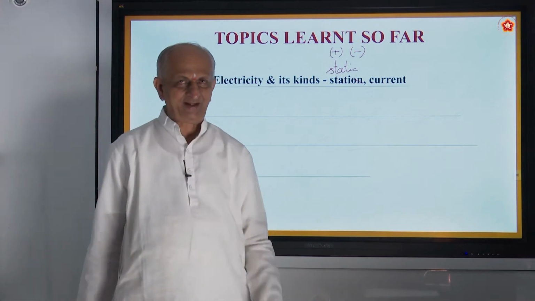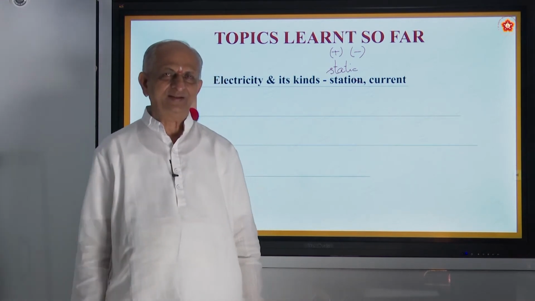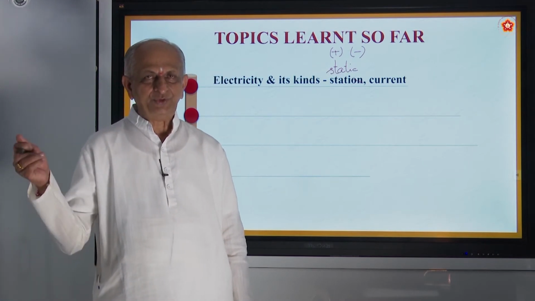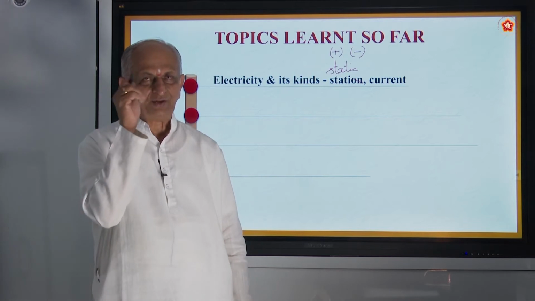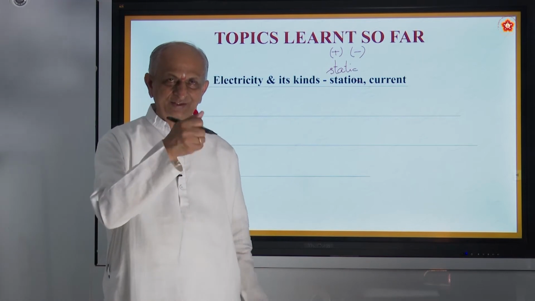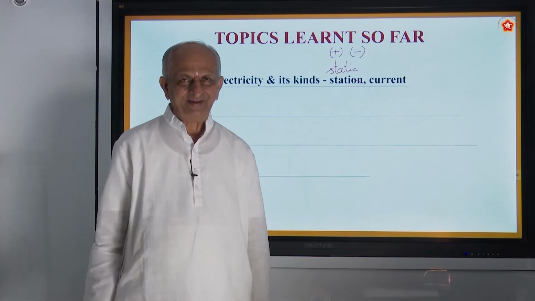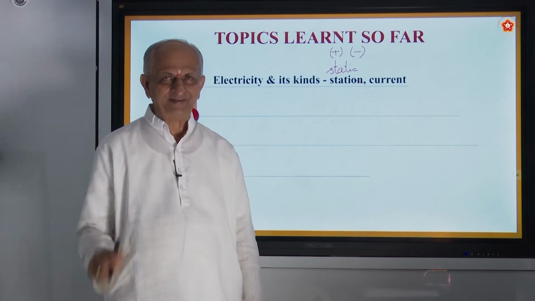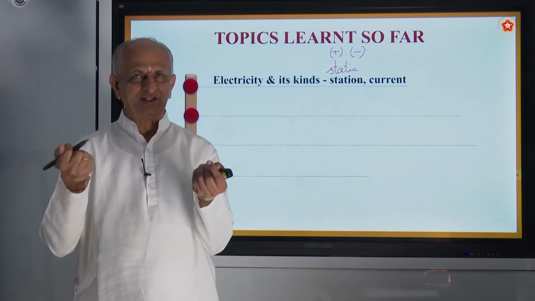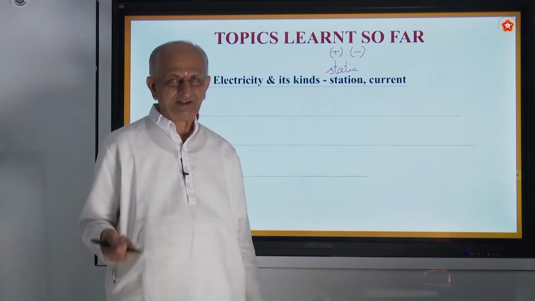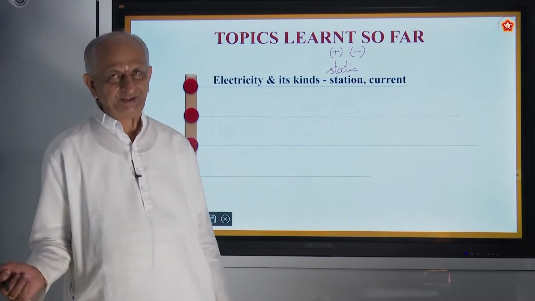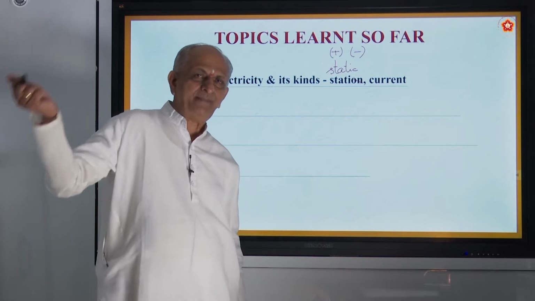Now you are sitting there, no? Suppose you switch on, the light will glow. If you switch on the fan, it will rotate. If you switch on the TV, you can see some programs there. How does it happen? Have you ever thought of it? You may say, I switched on. But switching on will not by itself give light or heat or energy. When you switch on, what happens is electrons will start moving.